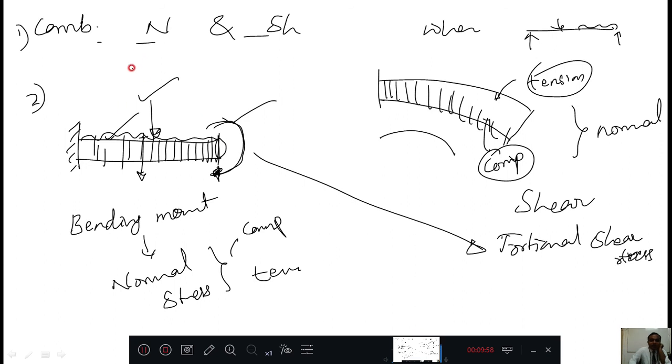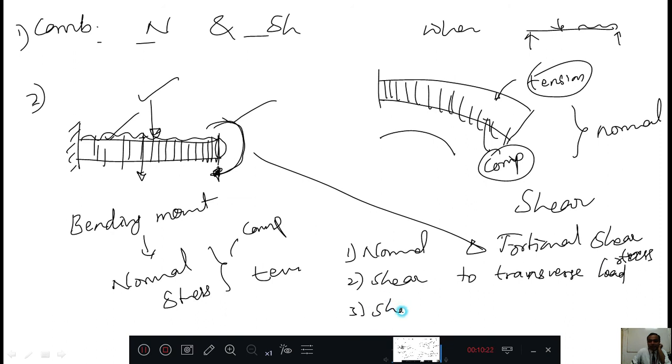Means when the shaft is subjected to a load, there will be three types of stresses. One is normal stress, the second one is shear stress due to transverse loads, and the third one is shear stress due to torsional torque.